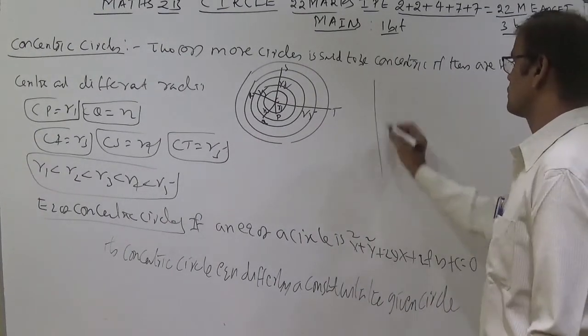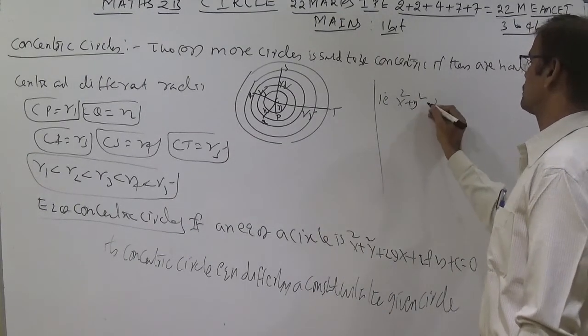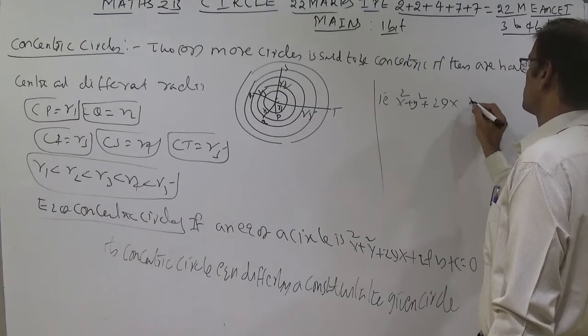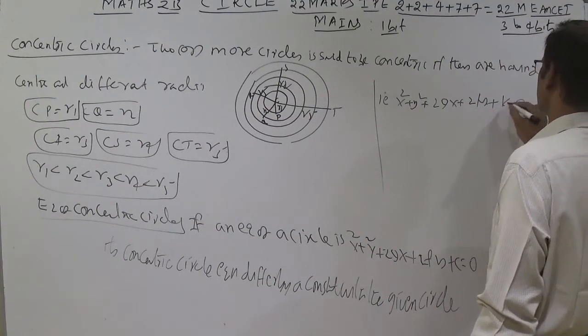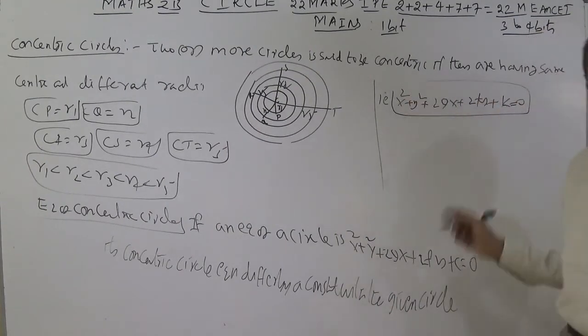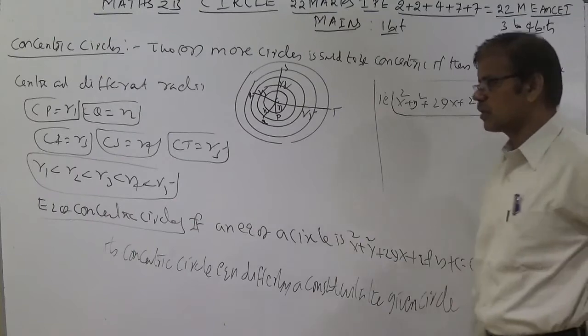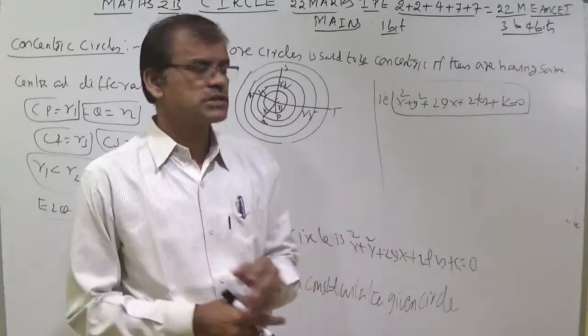That is x square plus y square plus 2gx plus 2fy plus k equal to 0. Here the constant, whether c dash or k or p or q or anything, we can change because it has the same center.